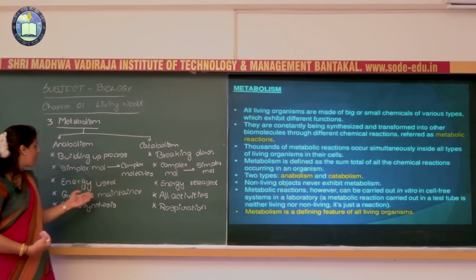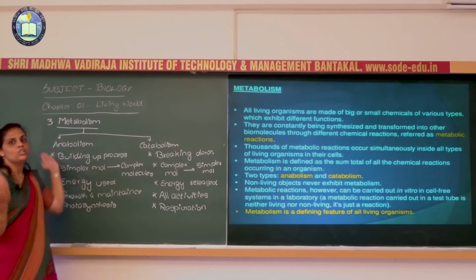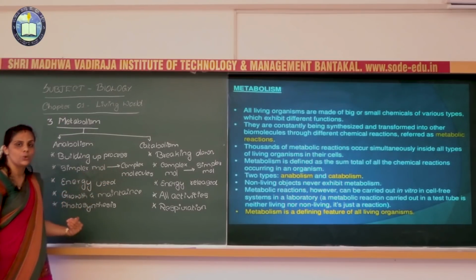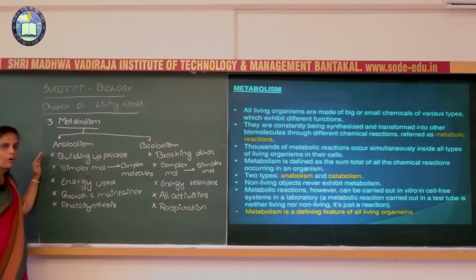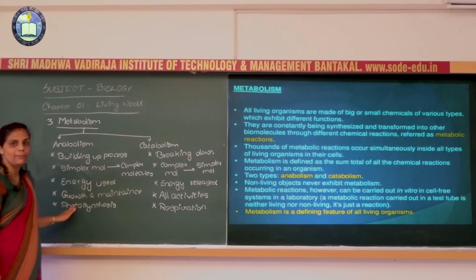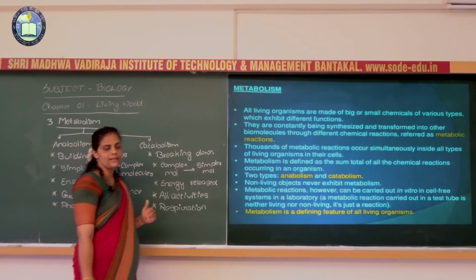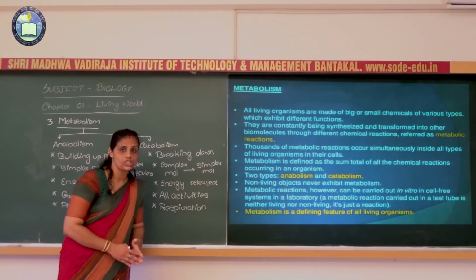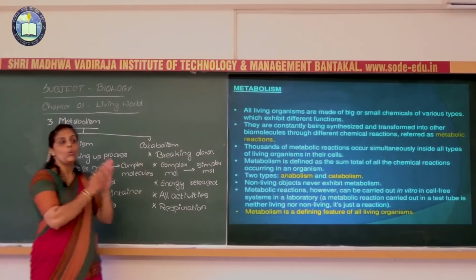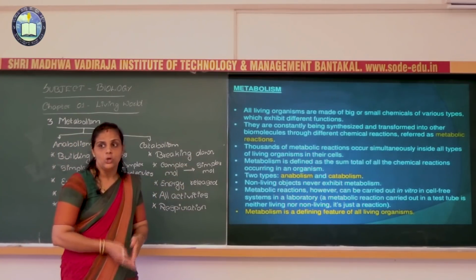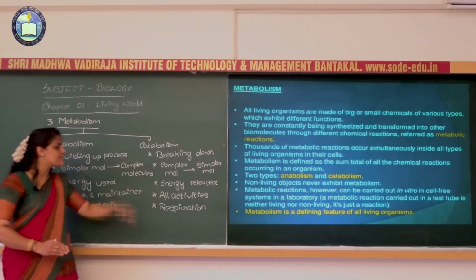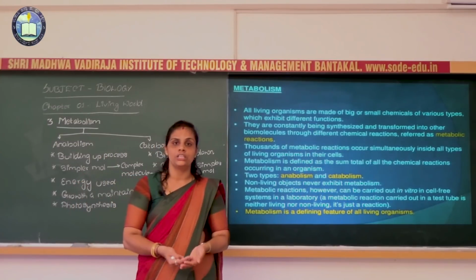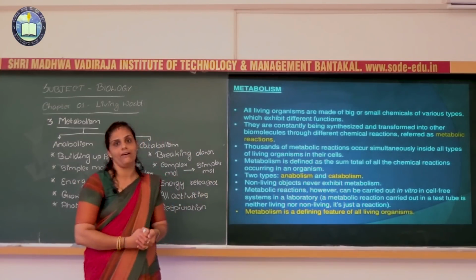In the anabolism, what happens? The simpler molecules join together and form a complex molecule where the energy is used. Hence, that process is known as anabolism, responsible for the growth and maintenance. In the catabolism, what happens? The complex molecules formed as a result of the chemical reaction will divide into simpler molecules. So during that breaking down, the energy will be released. That energy is used during the activities that take place in our body.